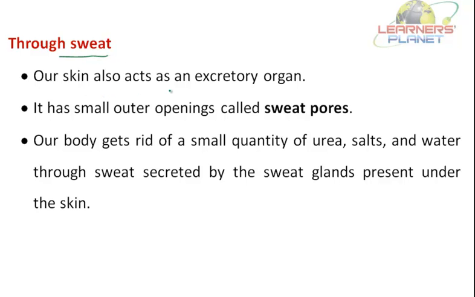Like the lungs, our skin also acts as an excretory organ. You must be thinking, how can it act as an excretory organ? Well, it has small outer openings called sweat pores. Our body gets rid of a small quantity of urea, salts and water through sweat secreted by the sweat glands present under the skin. As you already know, sweat comes out of the pores in our skin.